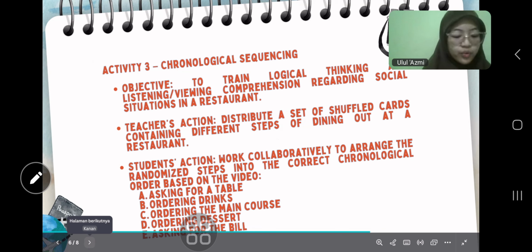These activities follow a structured scaffolding method, starting from basic nouns, moving into descriptive adjectives, and finalizing with real-world contextual chronological order.